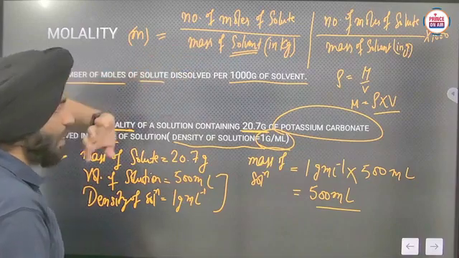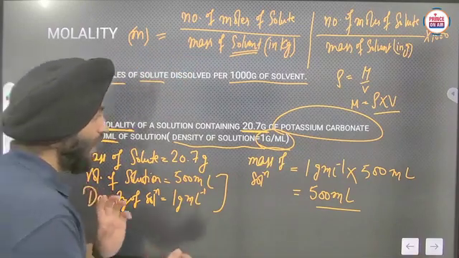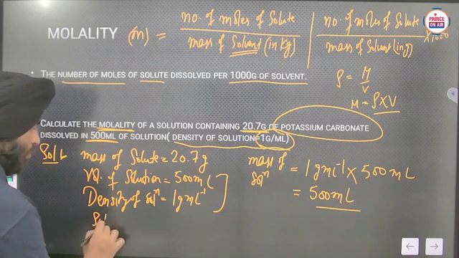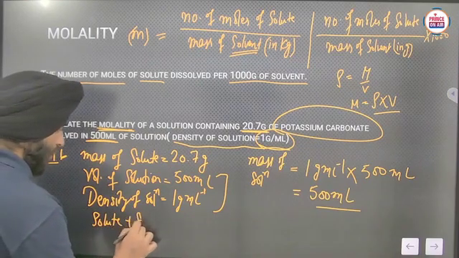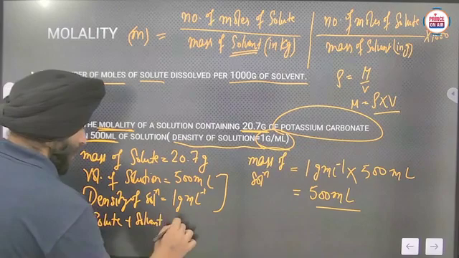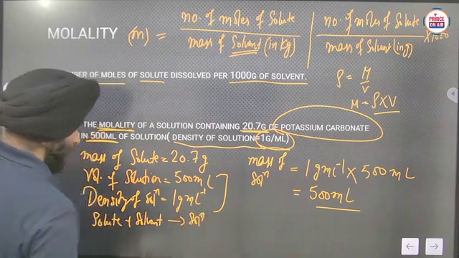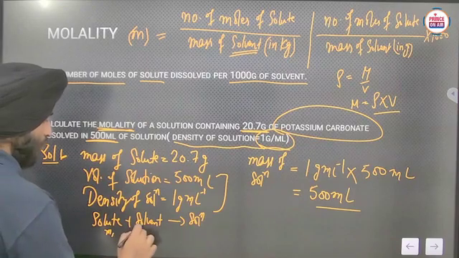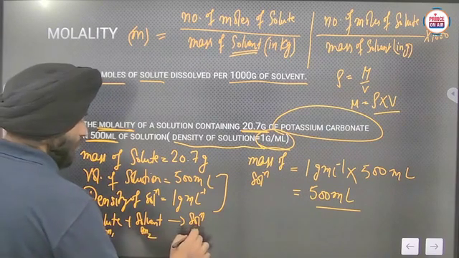Mass of solvent, how can we calculate it? We all know that solute plus solvent will make solution. Let us suppose the mass of solute is m1, mass of solvent is m2 and mass of solution is m3.